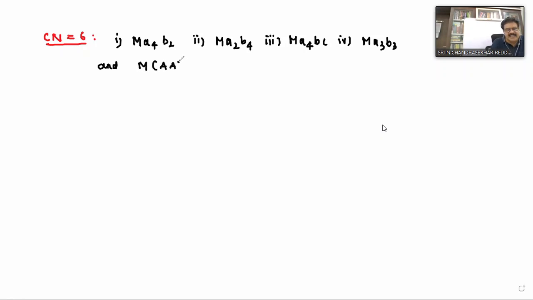And even we can also take another one, M(AA)2B2 type complexes, which can also exhibit this. What is this M(AA)2? AA taken 2 times means bidentate ligand. Okay.